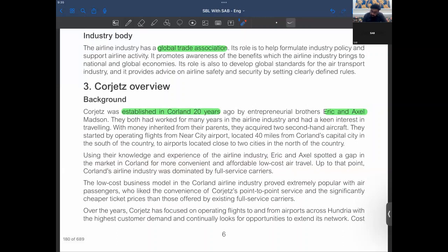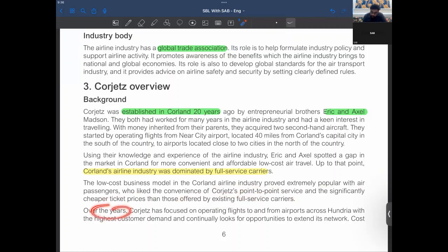Using their knowledge and experience of the airline industry, Eric and Axel spotted a gap in the market for more convenient and affordable low-cost air travel. Up to that point, Corland's airline industry was dominated by full-service carriers, so they realized that they must have a cheaper alternative, and they launched their airline. The low-cost business model in the Corland airline industry proved extremely popular with passengers, who liked the convenience of point-to-point service and the significantly cheaper ticket prices than those offered by existing full-service carriers.